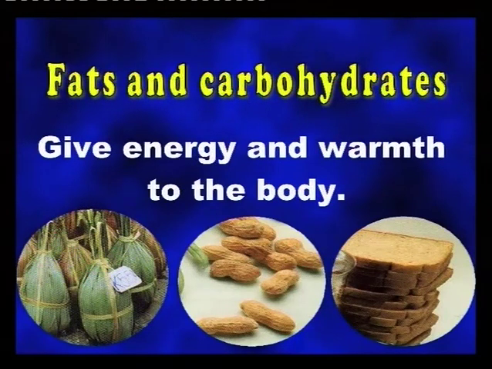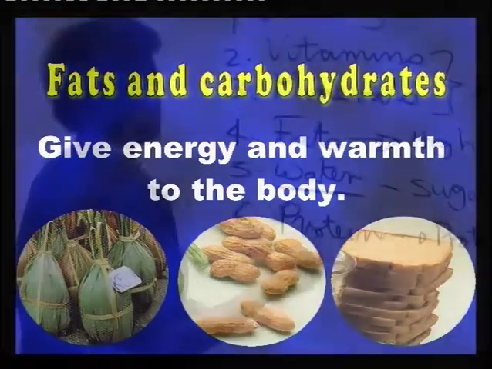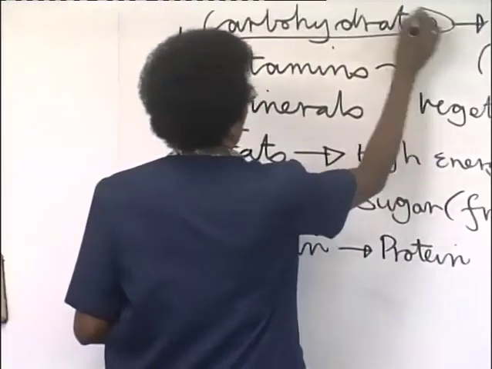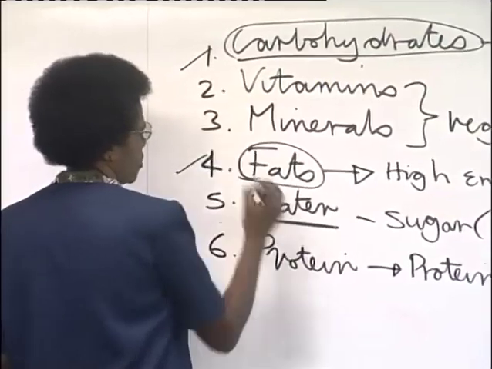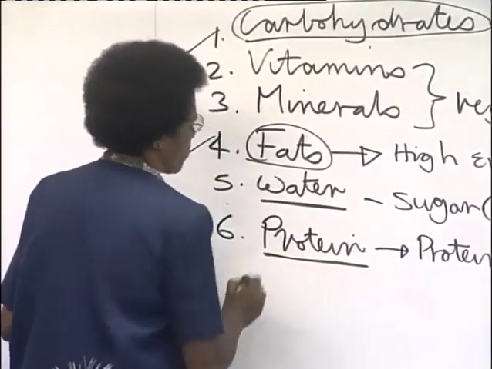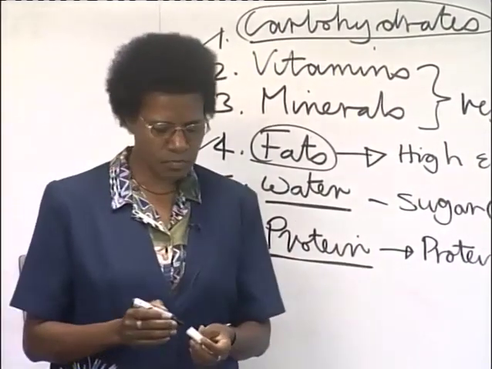Now our next nutrient we will be looking at is going to be protein. So we have had a look at that. We will be looking at protein, the next.